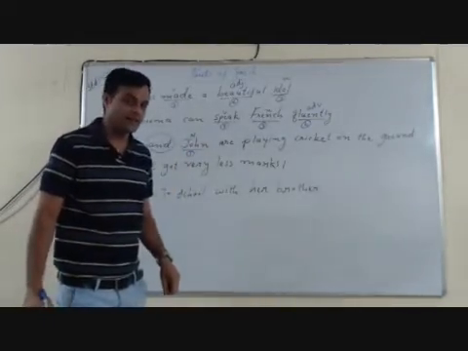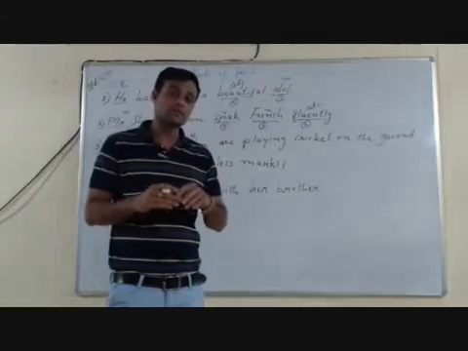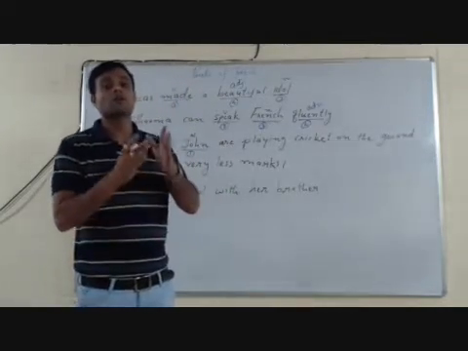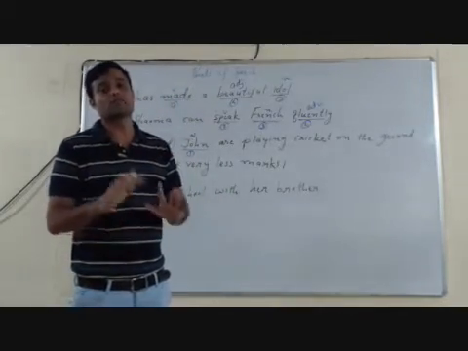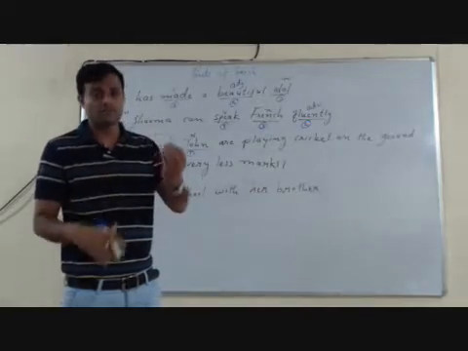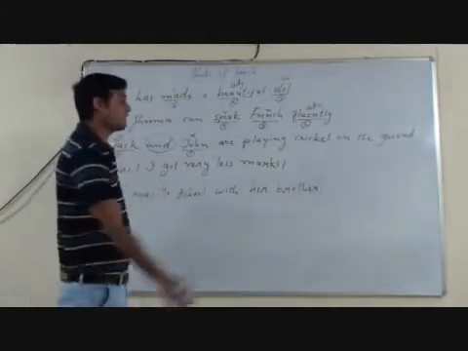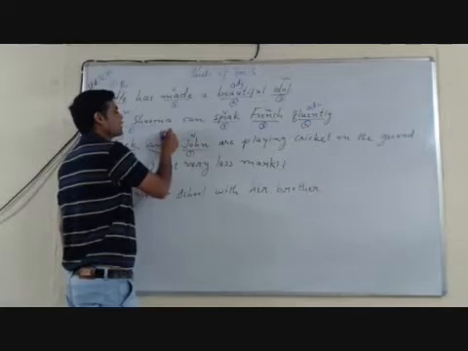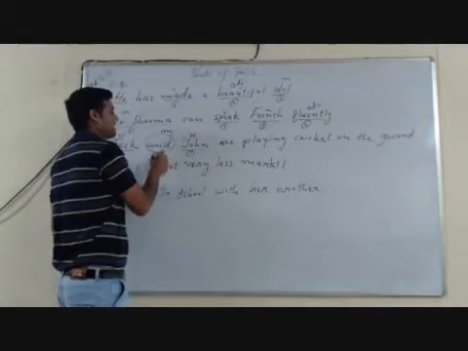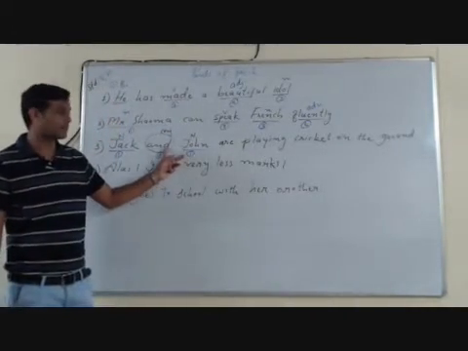We have studied in parts of speech that the words which join two words or two things, persons, phrases, clauses or sentences are called conjunctions. So and here is a conjunction.